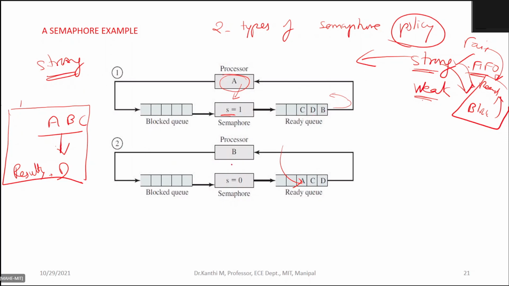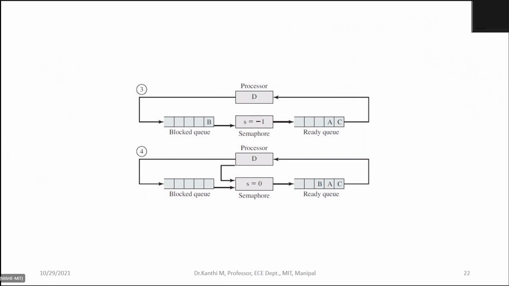So in the next, you can see that the next chance is B as per the queue. B gets a chance for the processor, but whenever B initiates wait, because it is waiting for some result, the results are not available when B runs. So B gets suspended and pushed in the block queue. Since it has initiated the wait, S value becomes -1.